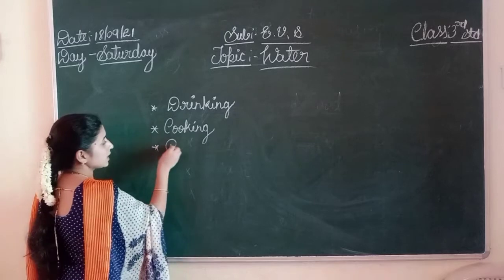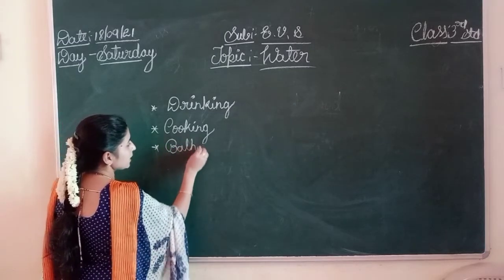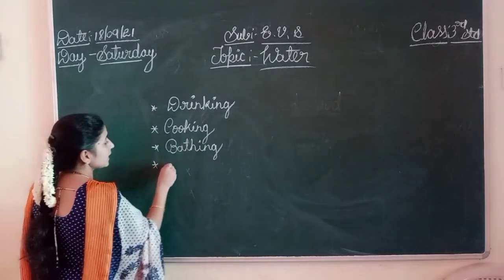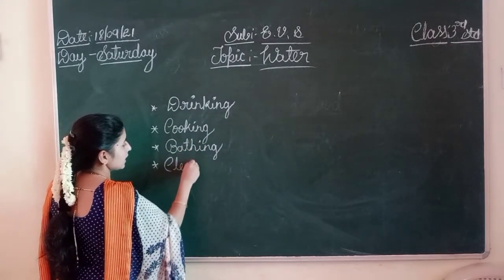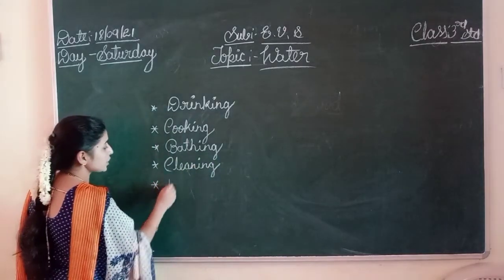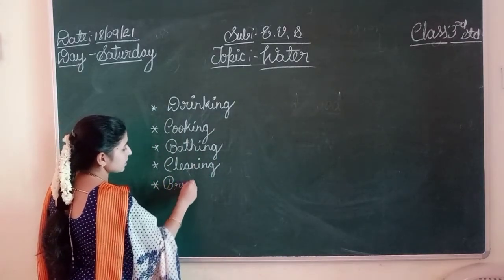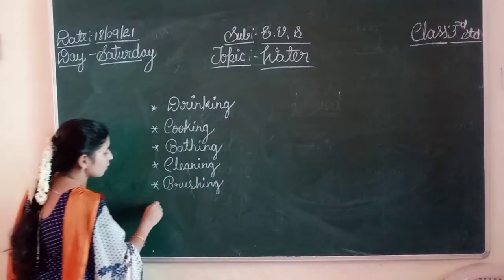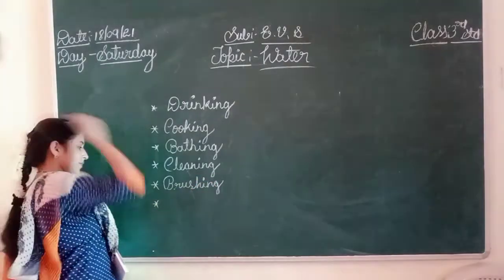For bathing, bathing. For cleaning, cleaning. Then for brushing, we need water. Brushing. For washing clothes, right?